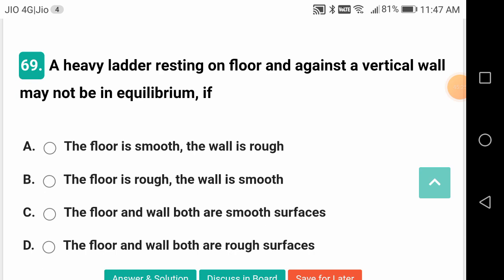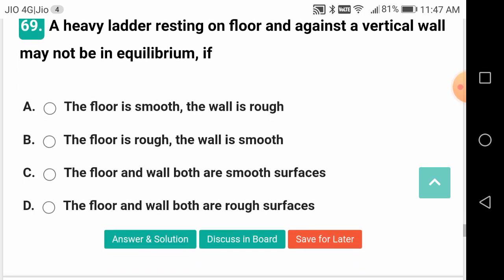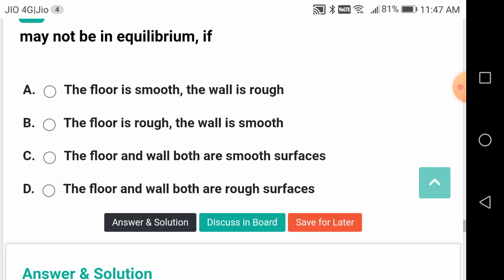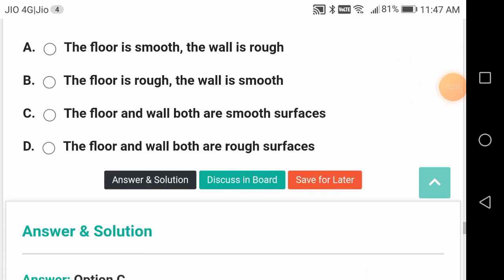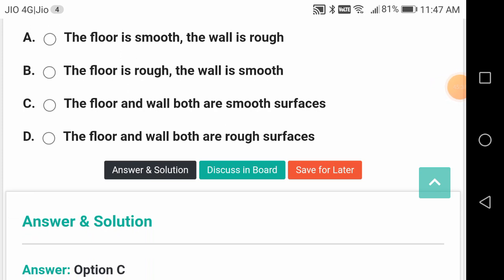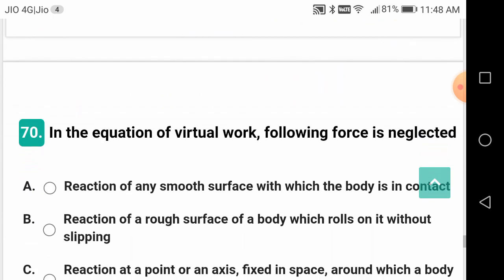A heavy ladder resting on the floor and against the vertical wall may not be in equilibrium if the floor and wall both are smooth surfaces, right? Of the floor and wall, one should be rough and one smooth. Even if both are rough, it is no problem, it is going to be in equilibrium. But if both are smooth surfaces, it will slide completely. It will not be in equilibrium.